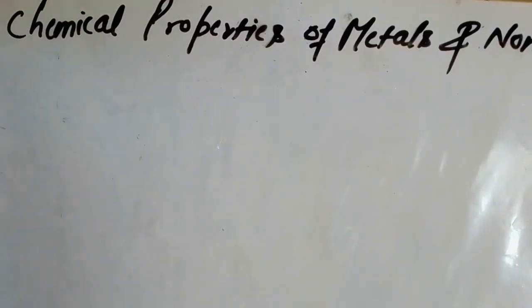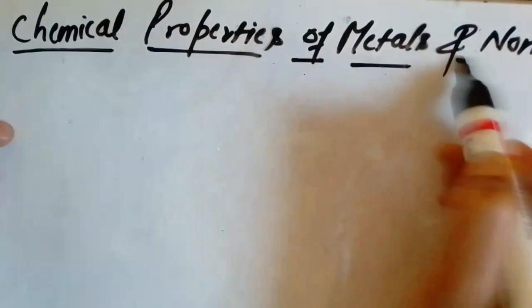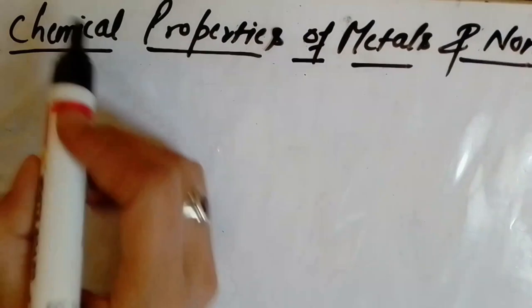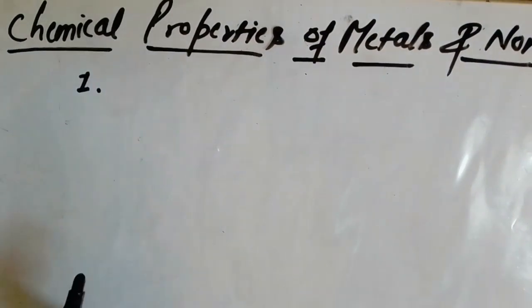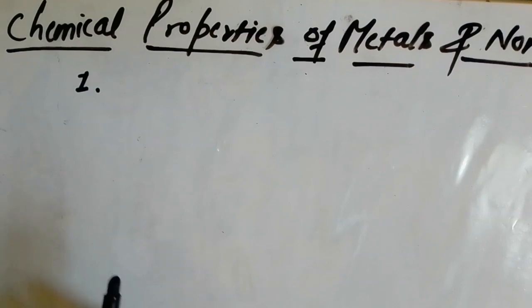Hello students, today we will compare chemical properties of metals and non-metals. Under this we will study four chemical properties: how metals and non-metals react with different types of acids, alkalis, how they react with water, how they react with oxygen, and what are the products formed.